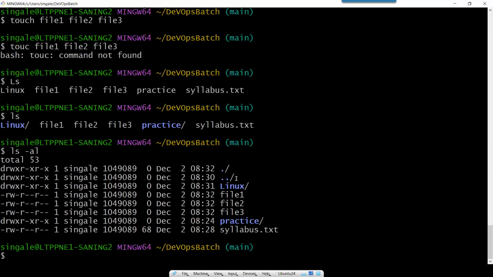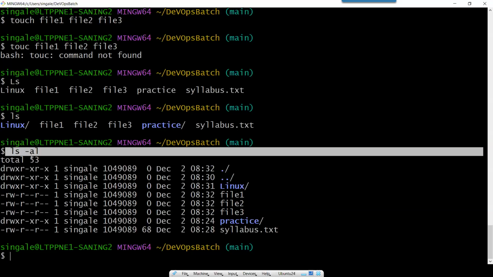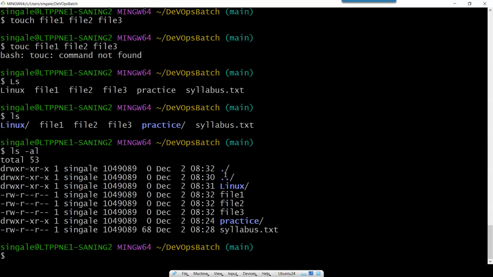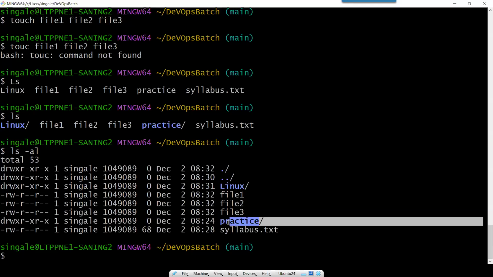So here we need to practice observing which is a file and which is a folder. In that case, we can use the command ls -la, and you can see these entries. Is this a file or a folder? First, you can see it has a slash, which means it is a directory. Then the two dots also have a slash, so that is a directory too. Just like the directory Linux we created has a slash, and the directory practice we created has a slash. So this is one observation you can use to find out whether it is a file or a directory.